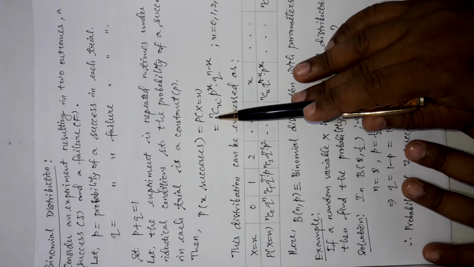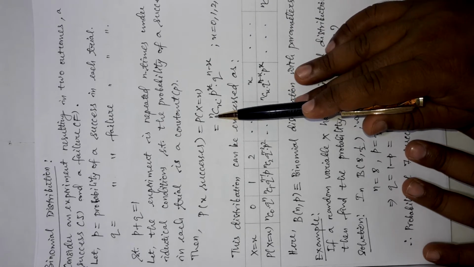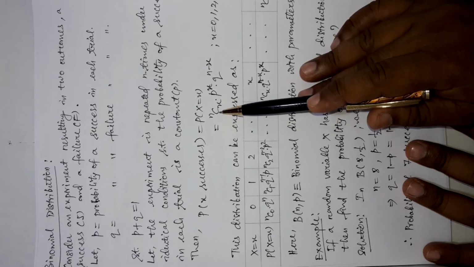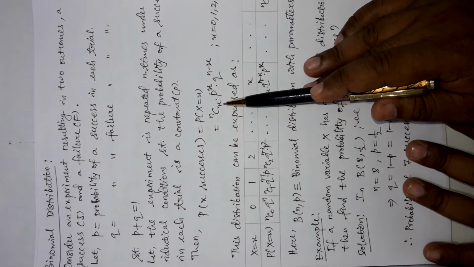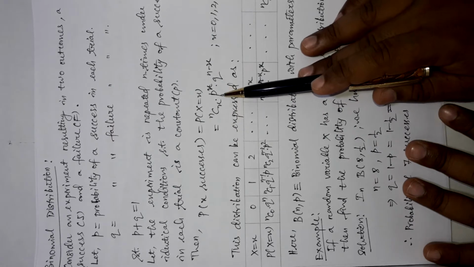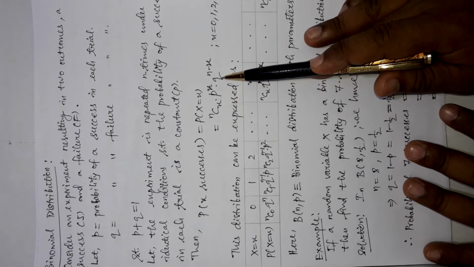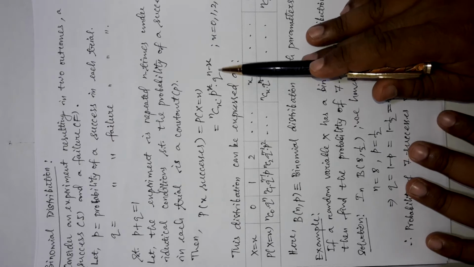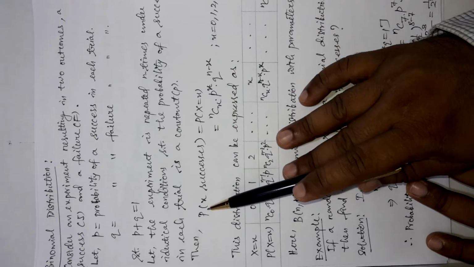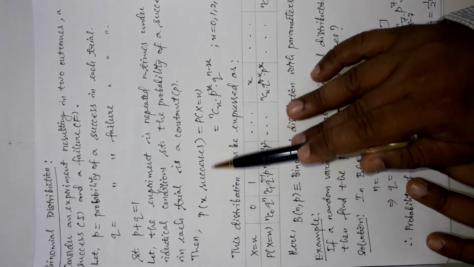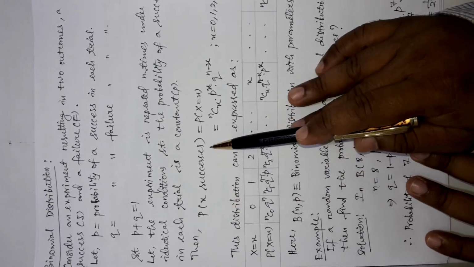Let me tell you that here n represents the total number of trials or experiments, C represents the combination with the symbol for combination, x represents the number of successes for which the probability is calculated, p represents the probability of success in one trial, and q represents the probability of failure in each trial. So, this is the basic formula for binomial distribution, the probability of x successes.